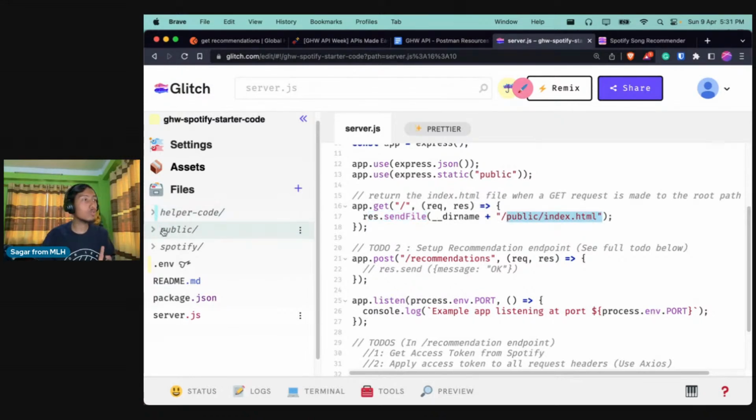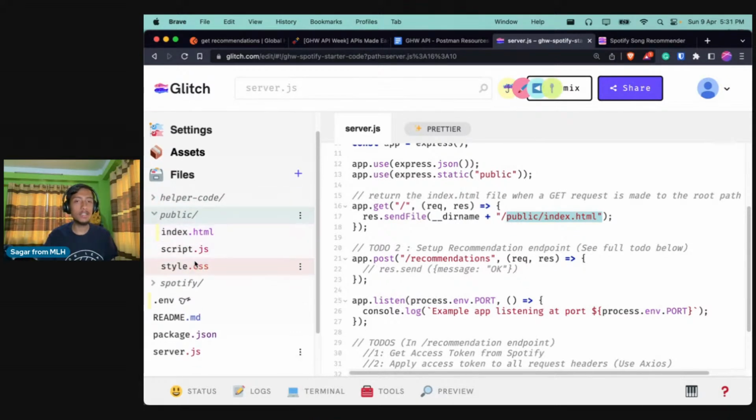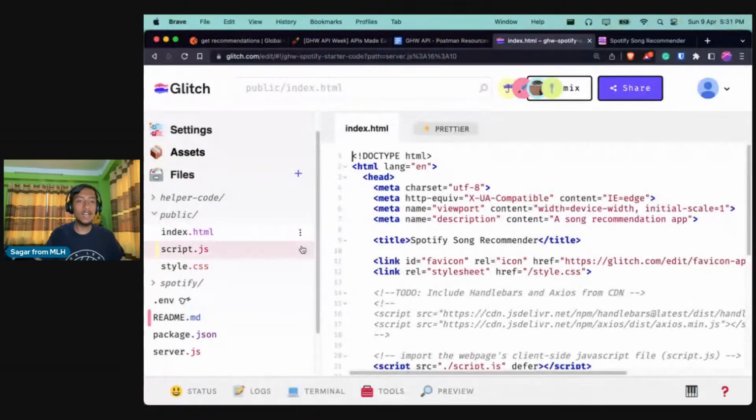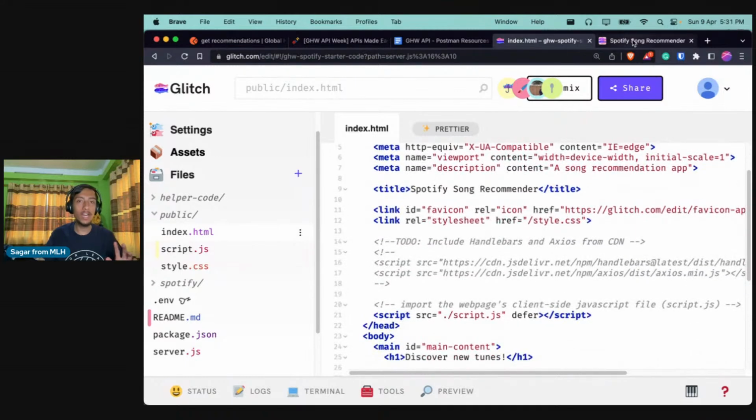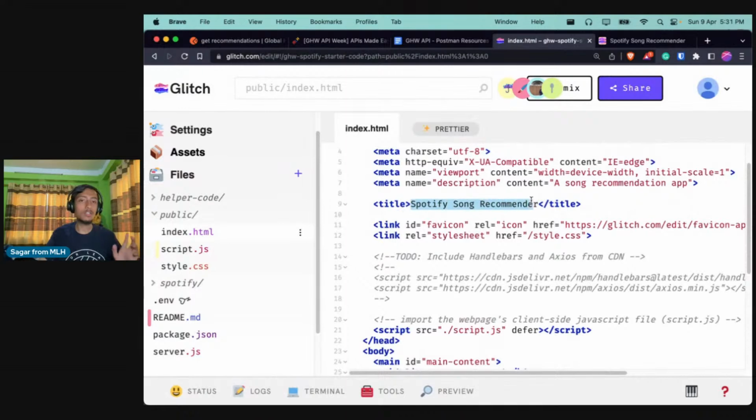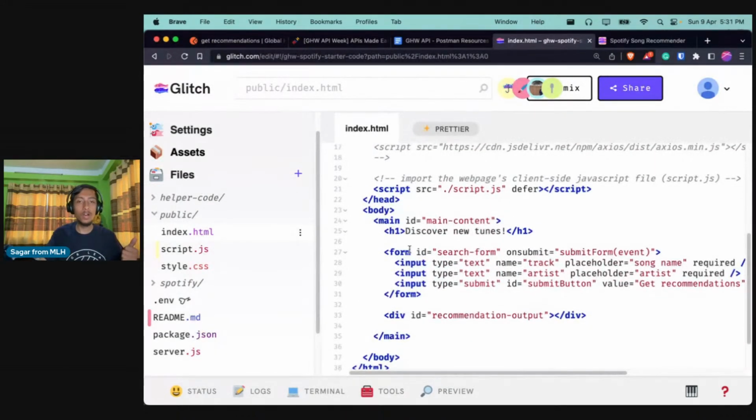If you go to the public folder, here you will be able to see all the HTML, CSS, and JavaScript files from the client side, right? If you go to the index.html page, this is the HTML response that we are getting over here. You can see that we have the title over here. We also have a form which has three different inputs.